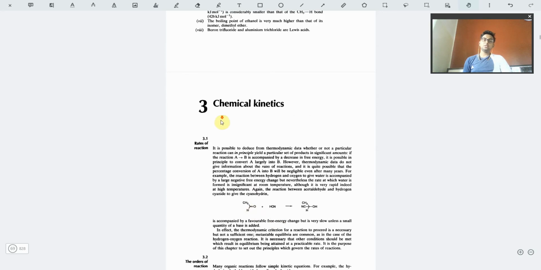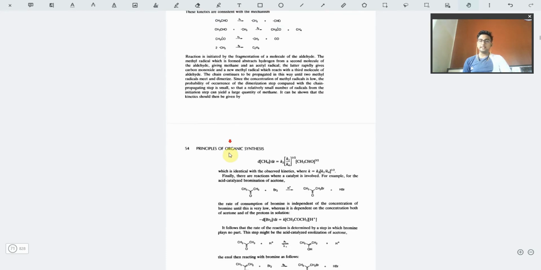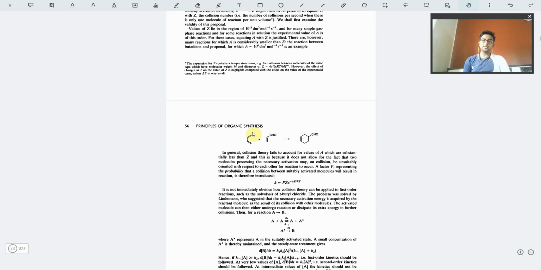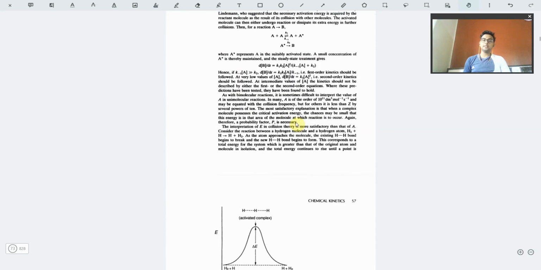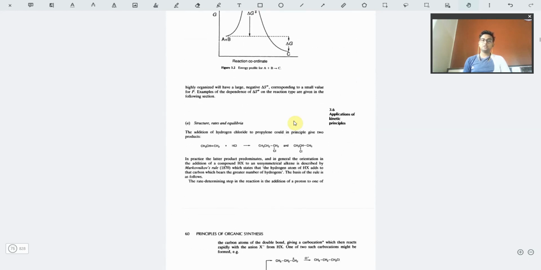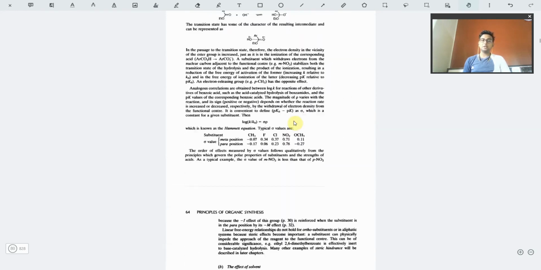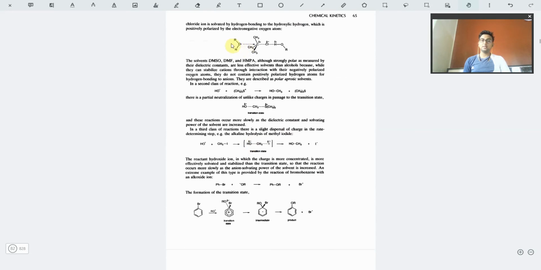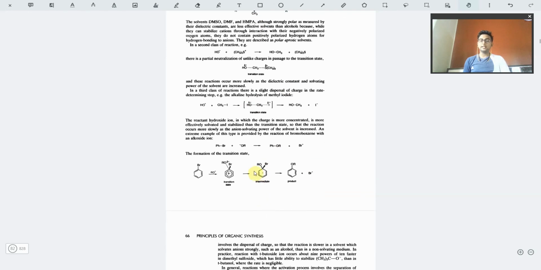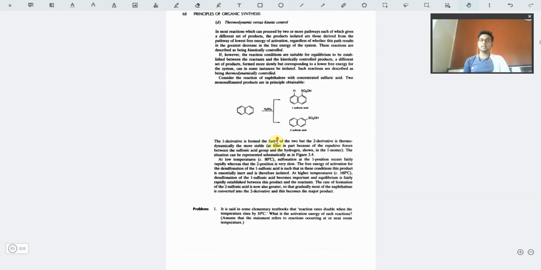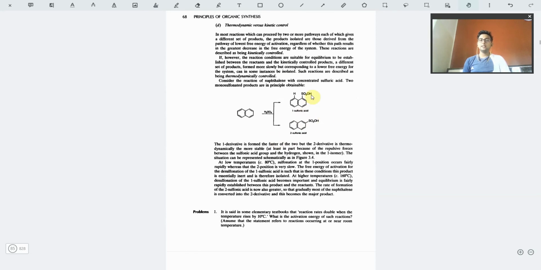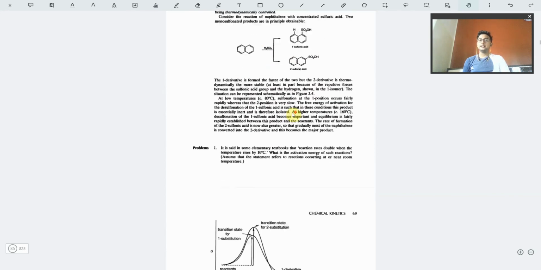Moving on to the next chapter, that is chemical kinetics. You can see the kinetics of these reagents is also given quite properly. The energy profile diagram is drawn, the transition state, the activation energy, all of these things with mechanism, the transition states, the delta H values, the delta S values, and the intermediates are all quite properly explained in this. The TCP and KCP are also among the concepts. The TCP is the thermodynamically controlled product, and the KCP is the kinetically controlled product.